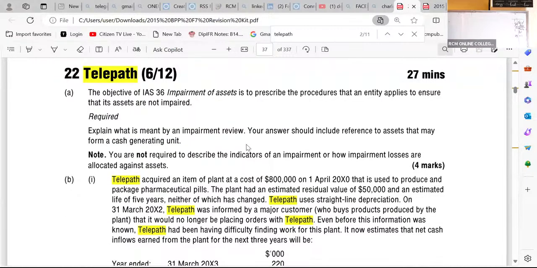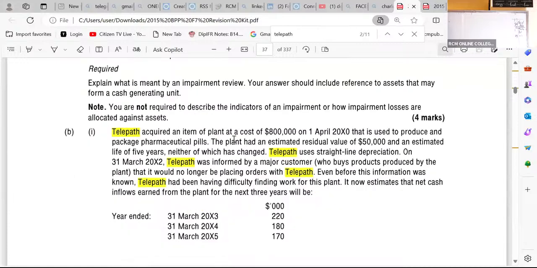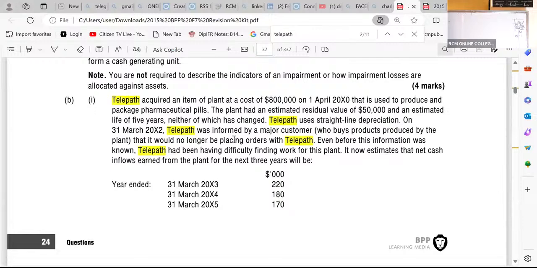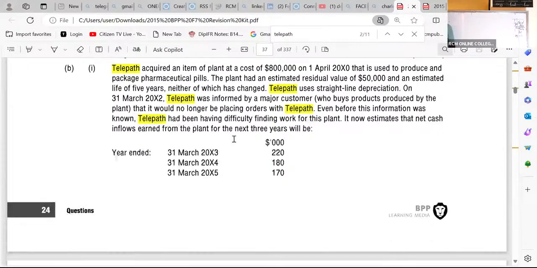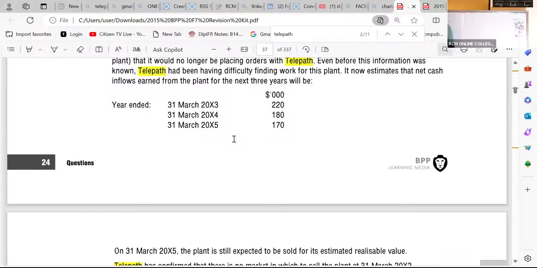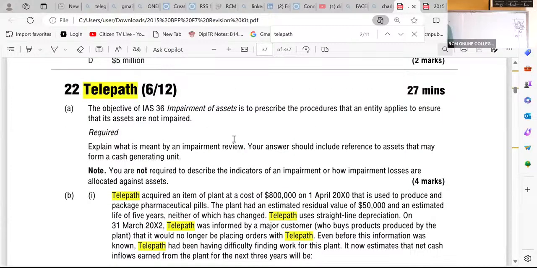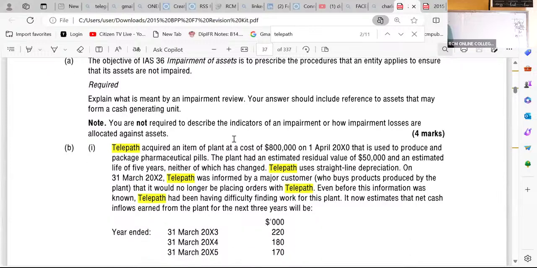So we are doing this question number 22, the Telepath question. I may not be able to share the whole of it on my screen, but I believe you have this book. I want you to go to page number 24, question number 22B. Please, you can share this book with somebody who has it on your WhatsApp groups, so that you can get to attempt B Roman 1, Telepath.